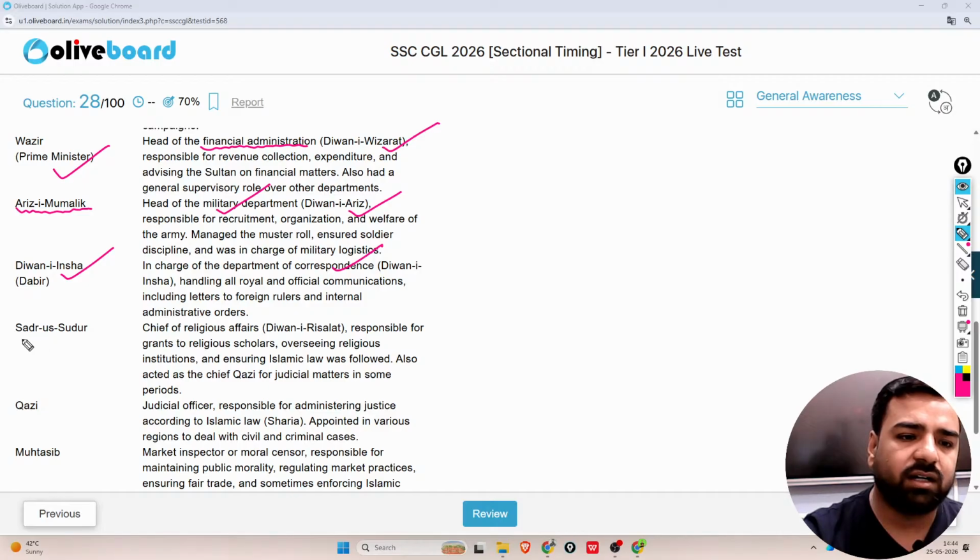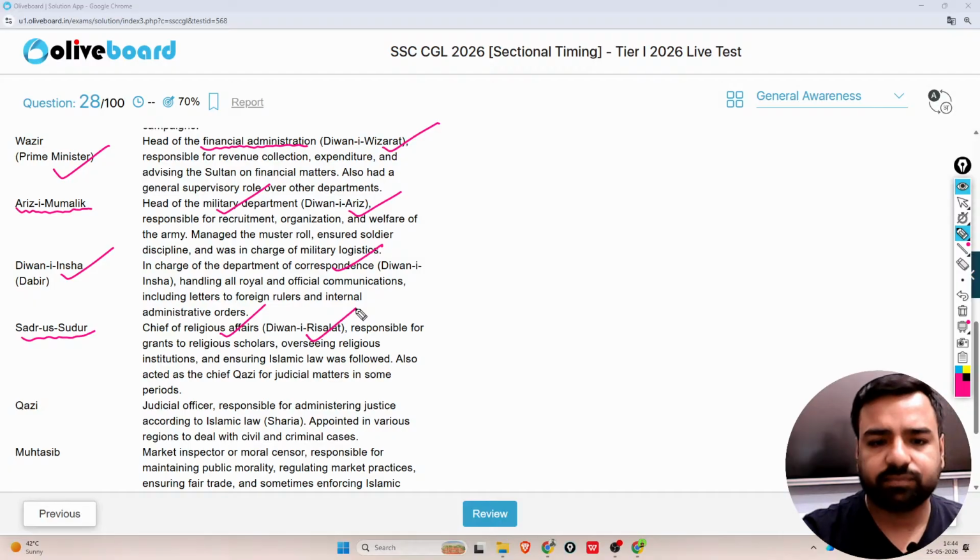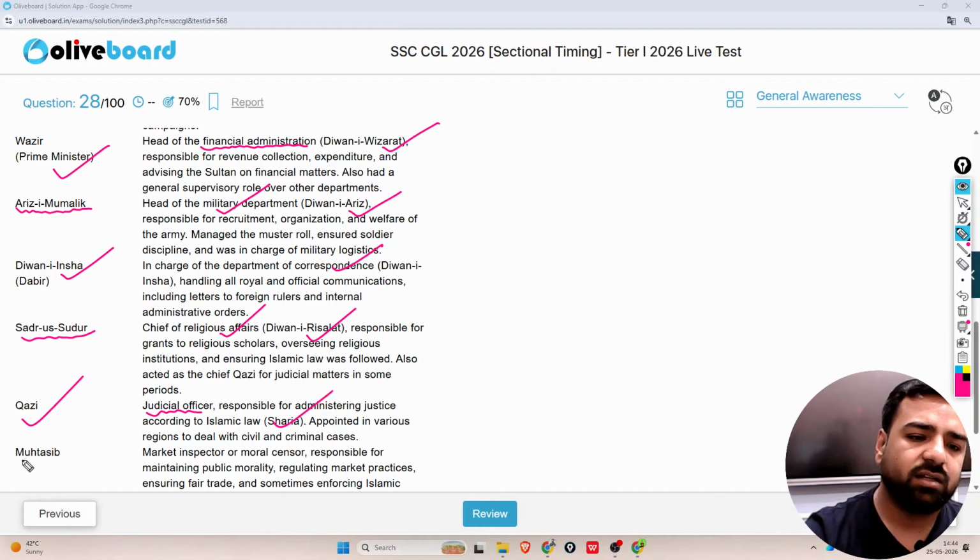Then Sadr-us-Sudur was the chief of religious affairs, that is Diwan-e Risalat. He was responsible for grants to religious scholars, overseeing religious institutions and ensuring Islamic law was followed. Then Qazi, who was he? He was the judicial officer responsible for administering justice according to Islamic law, that is known as Sharia. And the final one is Muhtasib. And what is it?